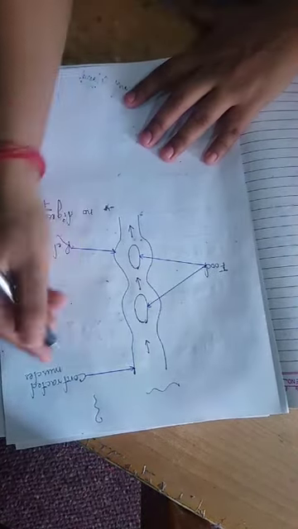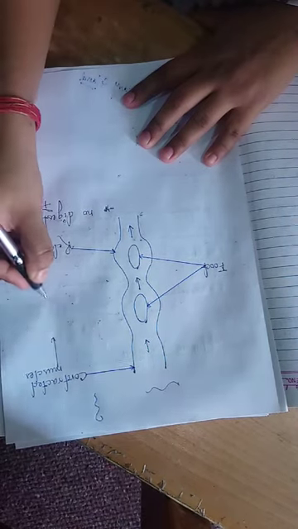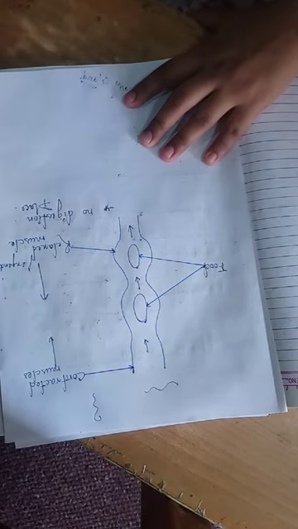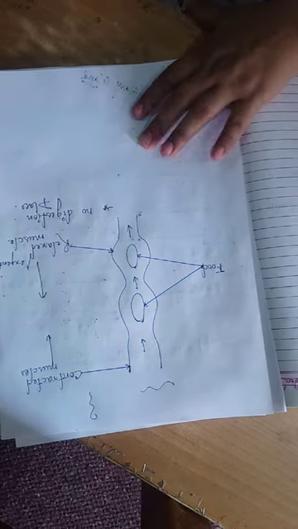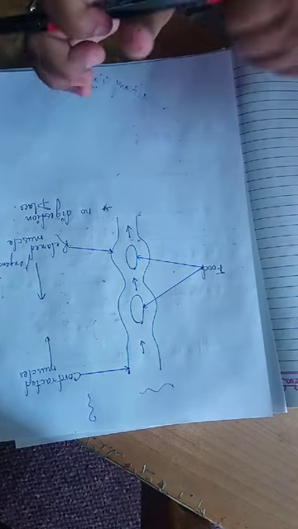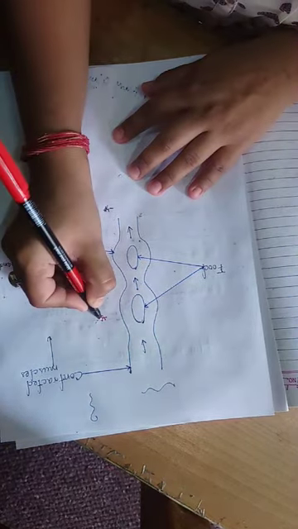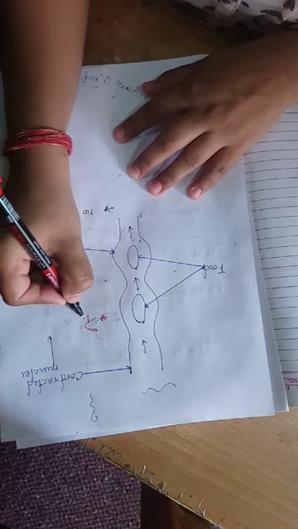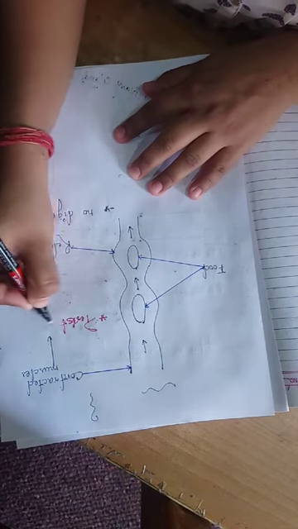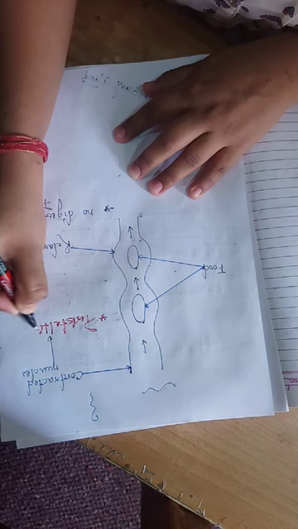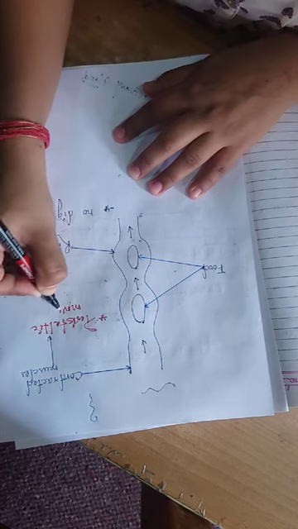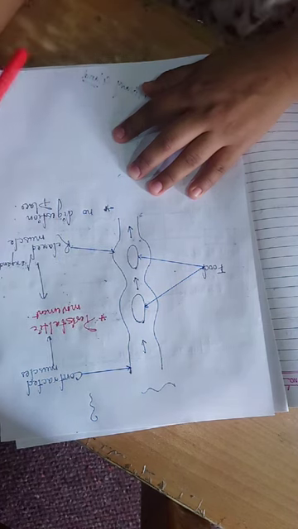This contraction and expansion or relaxation of the muscles of the esophagus is given a name: peristaltic movement.